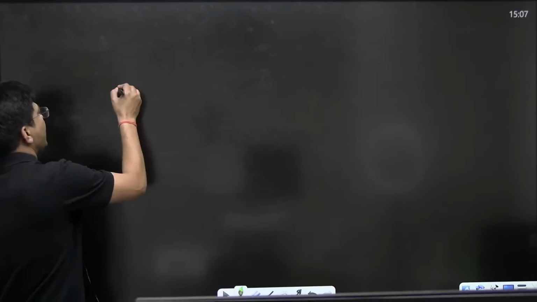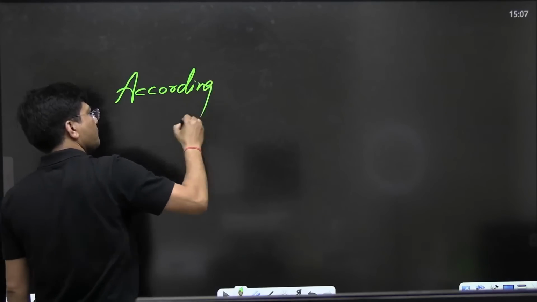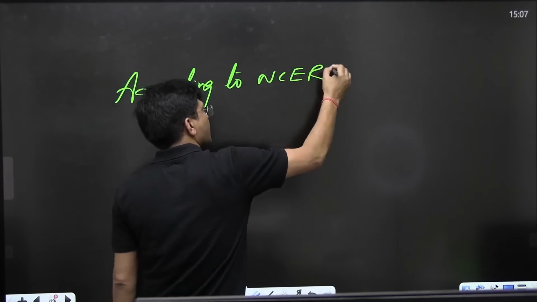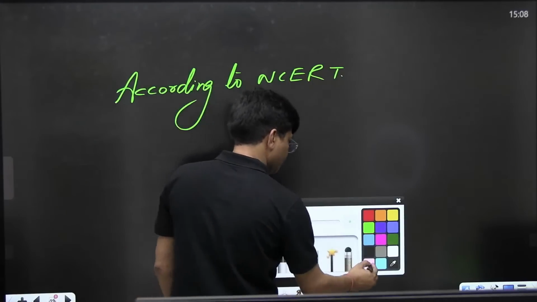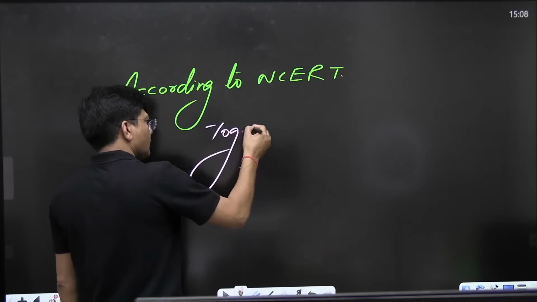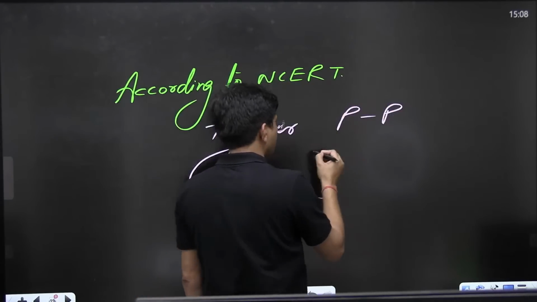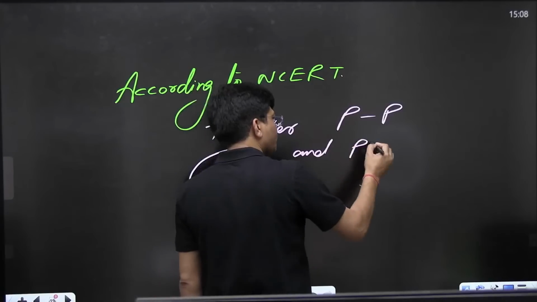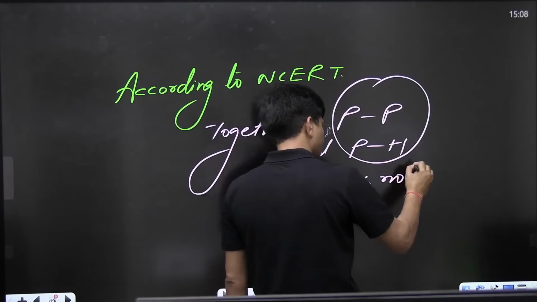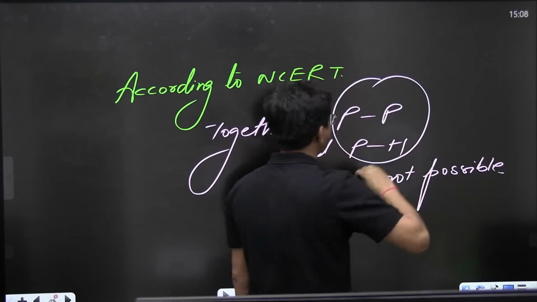According to NCERT, together PP and pH bond is not possible.